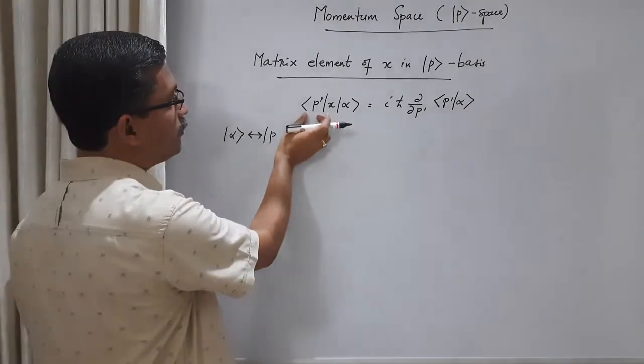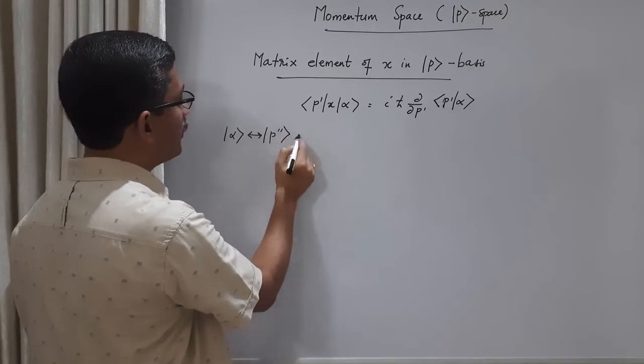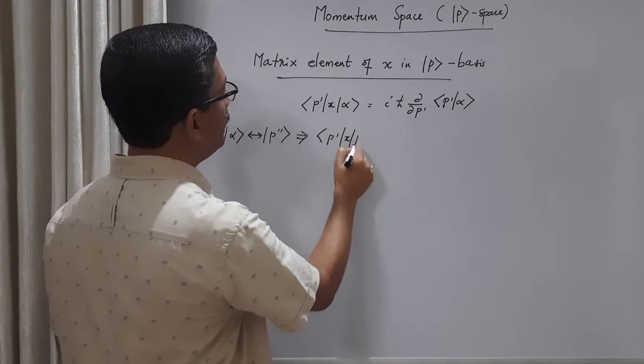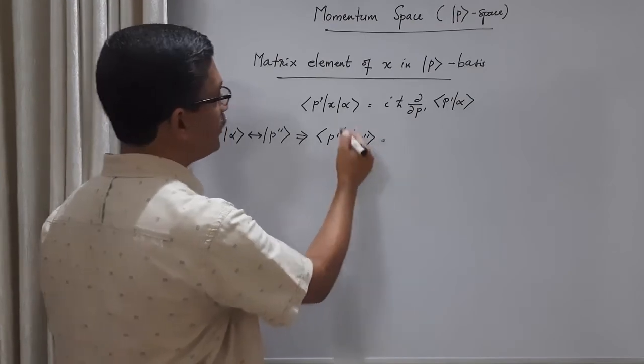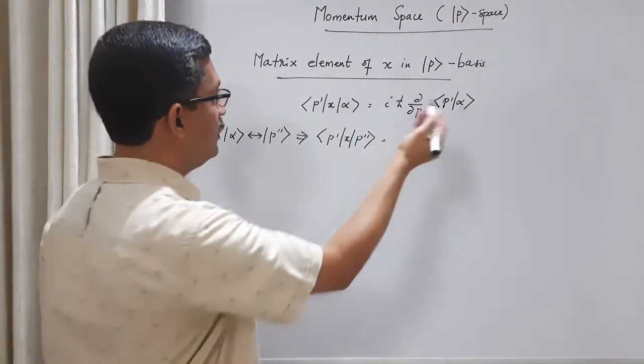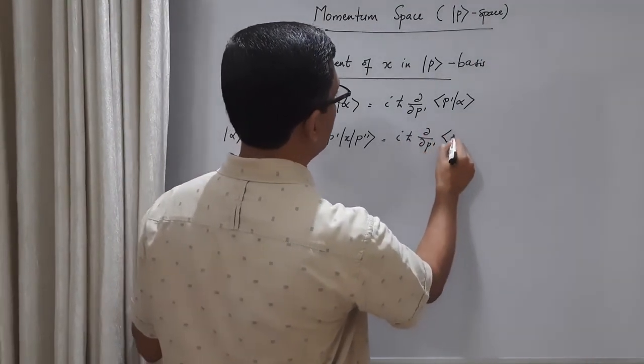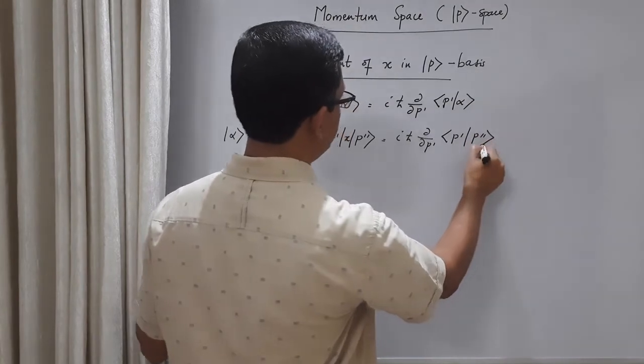Already we have used p' here, so let me use p''. So we have ⟨p'|x|p''⟩. Instead of ket α, I am using ket p'', a momentum eigenket. On the right side, we have iħ ∂/∂p' ⟨p'|p''⟩.